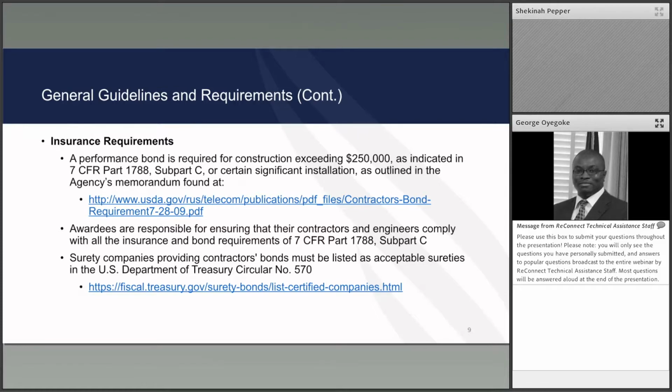Additional requirements include the bonding requirement, which you find details in 7 CFR 1788, which calls for any construction projects in excess of $250,000 to be bonded, with minor exceptions. Surety companies are also listed on a website maintained by the Department of Treasury. These sureties are the only acceptable sureties on our RUS-funded programs, including the Reconnect program.